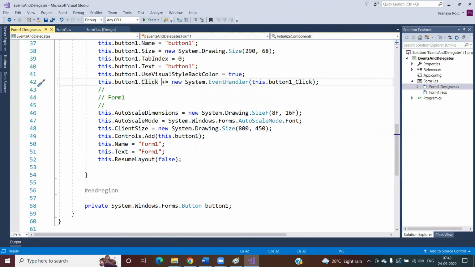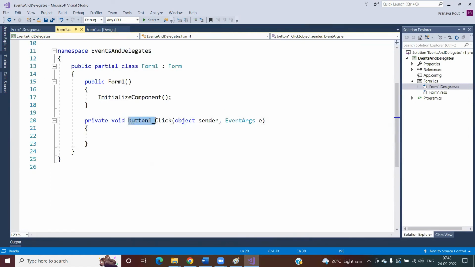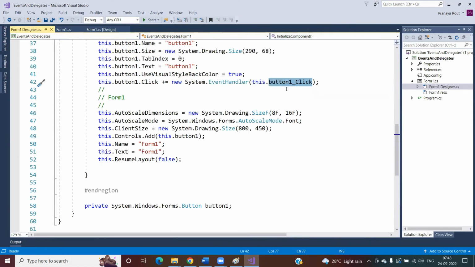And this button click event is okay, and this is nothing but your event handler, and this is nothing but your pipeline, or you can say delegate. And for this button click event, this is your delegate and this is your handler. This handler method, what you can see here, button one underscore click, this button one underscore click is registered